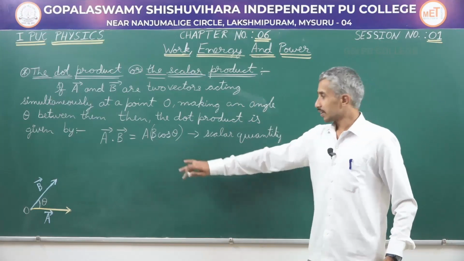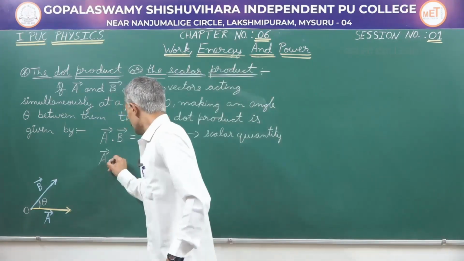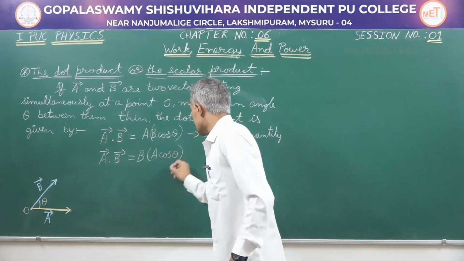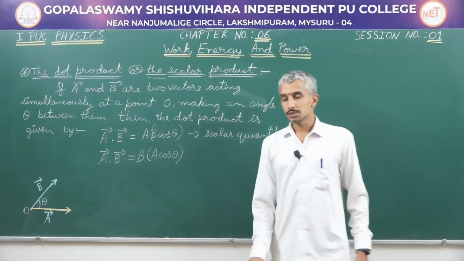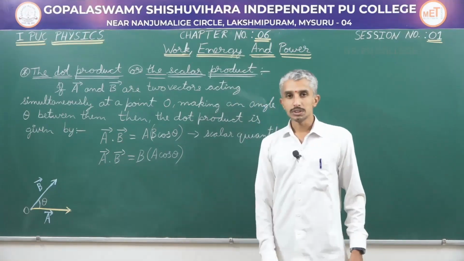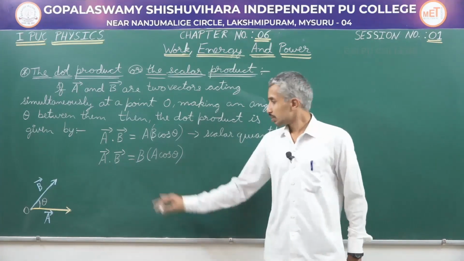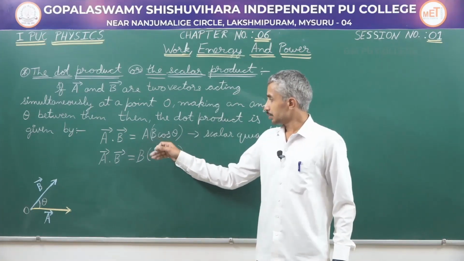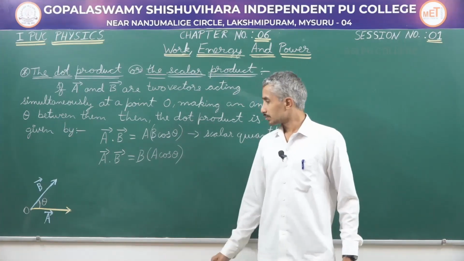Not just this, I can also write A dot B in another way, that is, A dot B can be written as B into A cos theta. And this is a scalar. So, this tells A dot B is equal to the magnitude of vector B into the component of A along B. So, you can write it either as A into B cos theta or B into A cos theta.